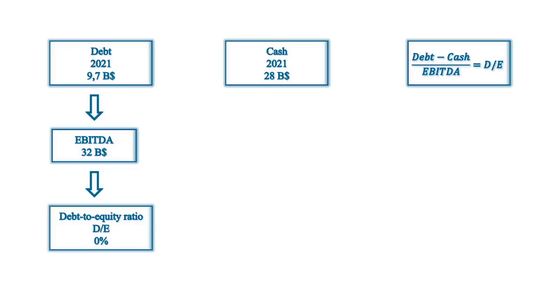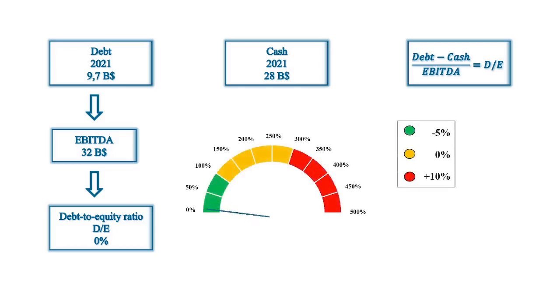Enough about mathematics. The debt to equity ratio tells us that the company could pay off the whole debt at any time if they wanted to. This is of course a very good value, and for this matrix I subtract 5% from the margin of safety.